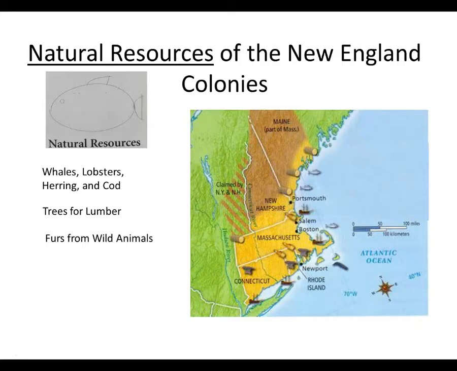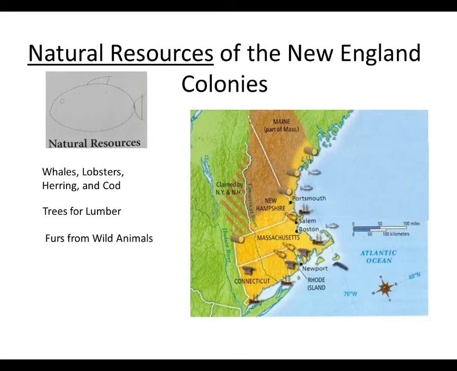Farming was not productive in the New England colonies because of the poor rocky soil and the short growing season. Because farming was so unproductive, New England colonists started developing many of their region's natural resources as a way to survive and earn money. New Englanders started harvesting things from the sea as a way to earn a living. For instance, when New England whalers caught a whale, they turned the whale's blubber into oil for lamps, candles, and other products. New England fishermen caught lobsters, herring, and cod. The fish were dried or salted and sold to the other colonies or to Britain.